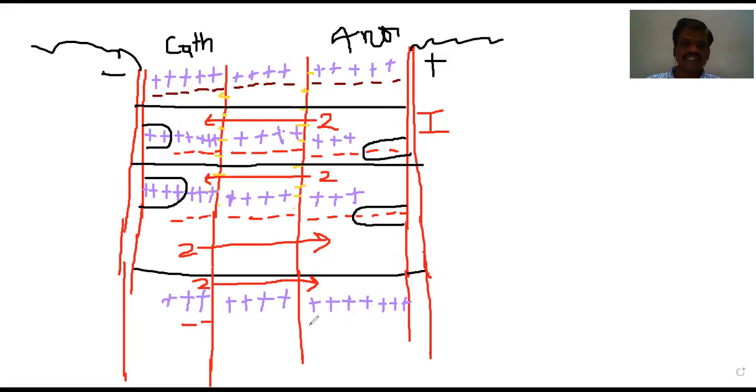Therefore, how many actually will be there? 1, 2, 3, 4, 5 must be there. And along with 5, 3 are going to be formed. Therefore, along with the 5, we are going to have 3. That is 1, 2.